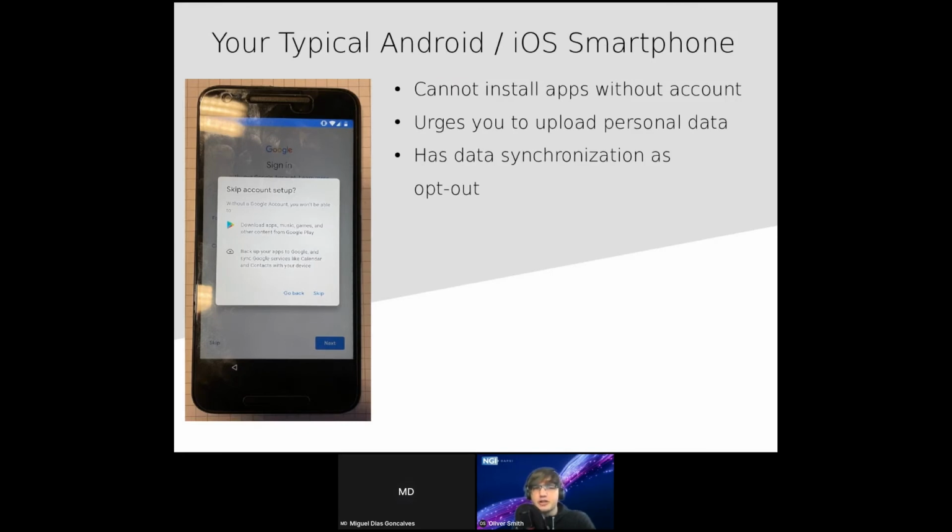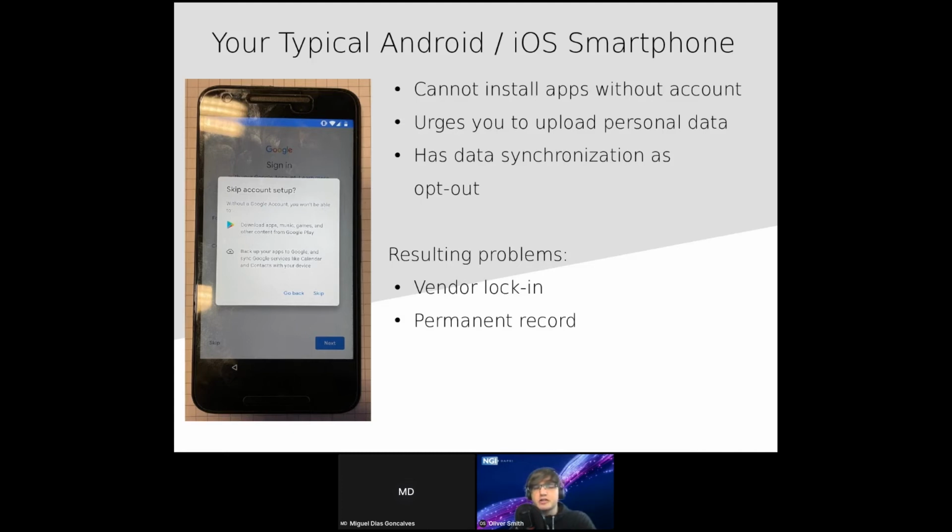So your typical Android and iOS smartphone cannot even install applications without an account, and they urge you to upload personal data. They have data synchronization as opt-out. This leads to the following problems. Vendor login, of course, so you probably know it's hard to switch from Android to iOS or other operating systems, and the other way around.